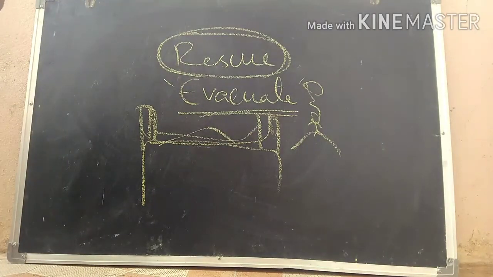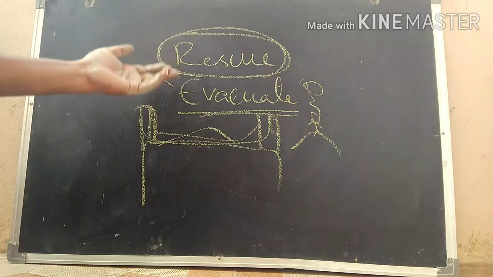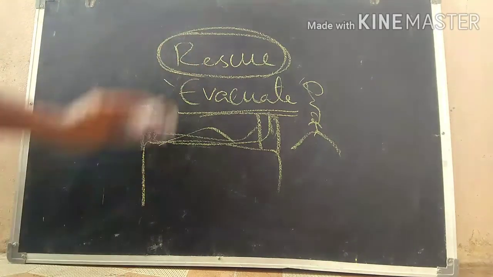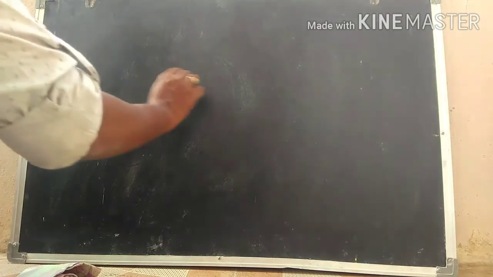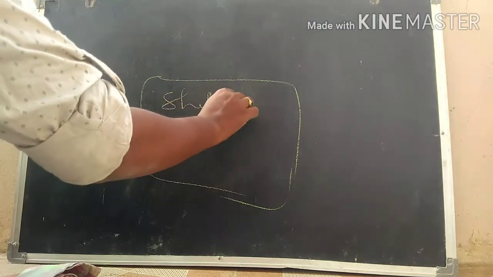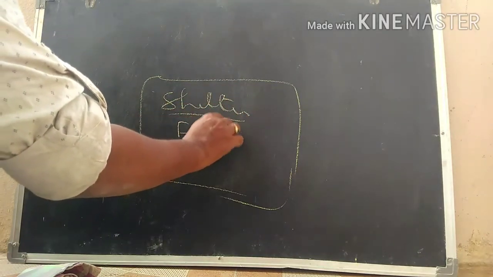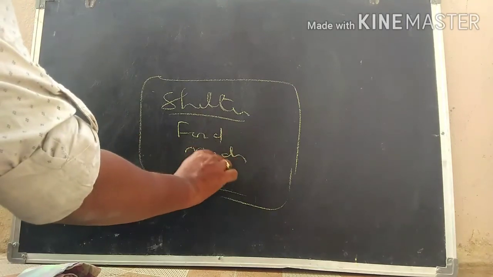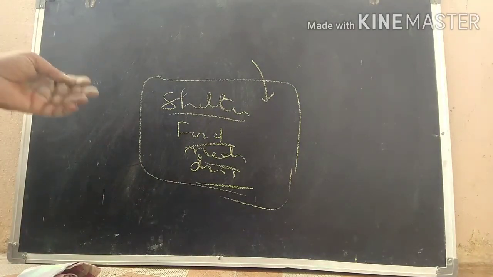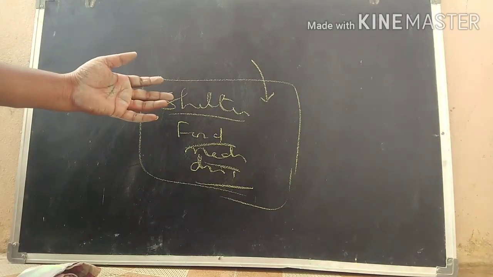So along with this, some government agencies and other agencies like the Red Cross construct relief camps. Relief camps means these camps temporarily provide shelter for them. They don't have a place to stay, so an auditorium or a big ground, whatever it may be, they provide shelter, a place to stay, and they also supply food, medicine, drinking water, right? And a doctor is appointed here to check for diseases, to stop the spreading of diseases, right?